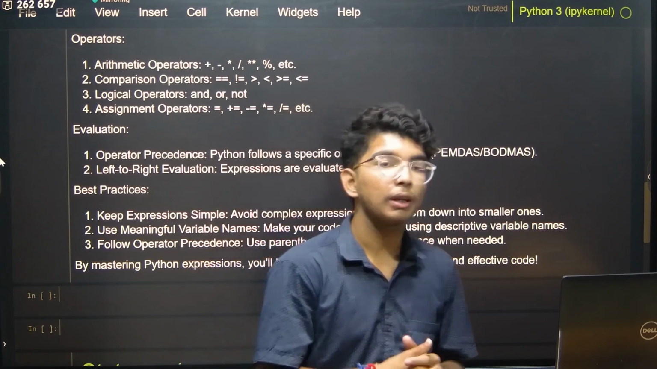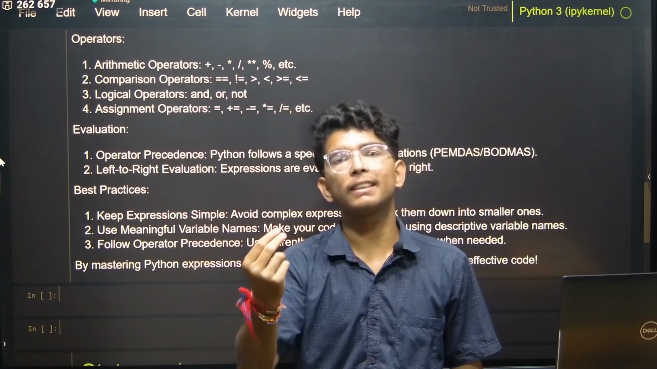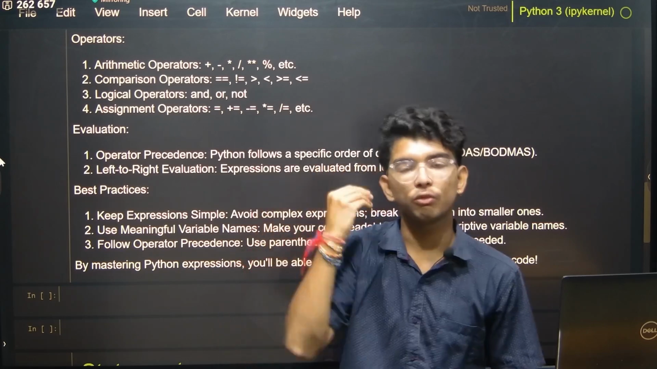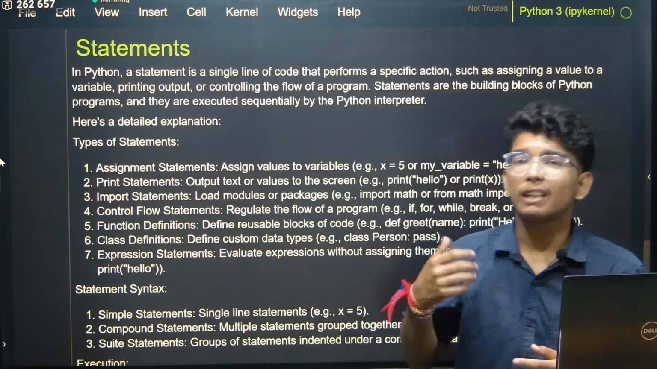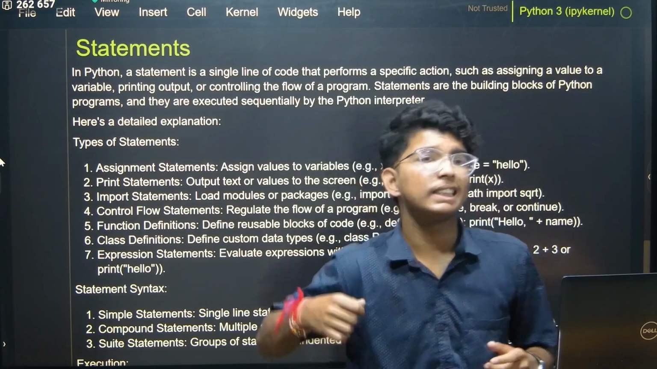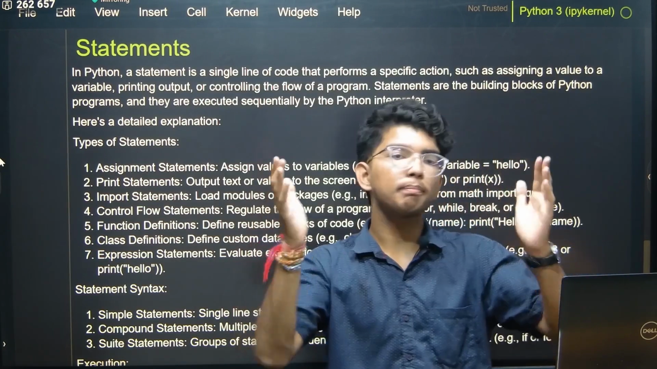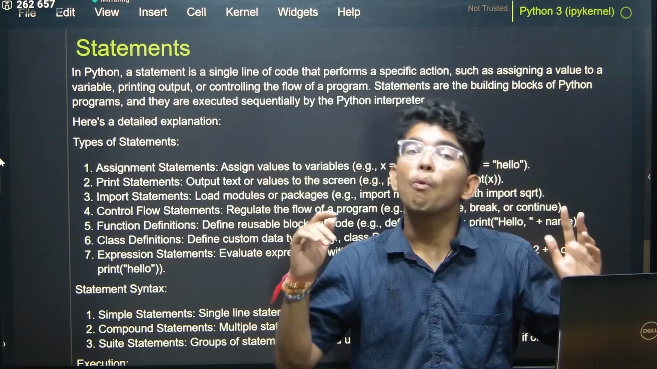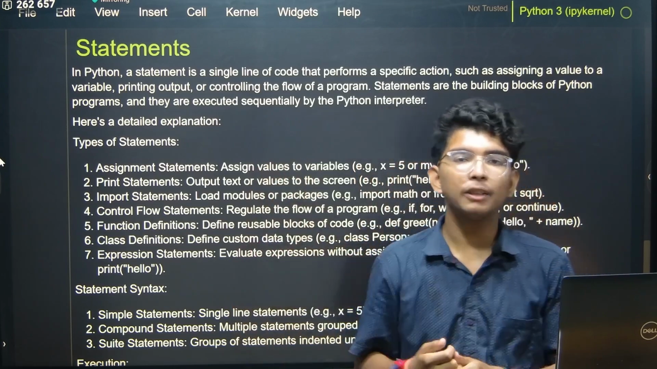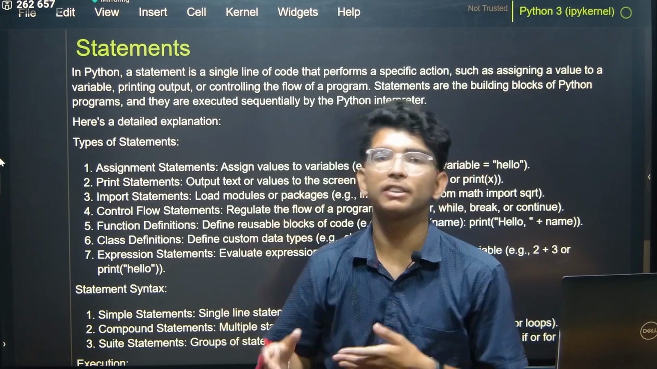If you can master this expression, then your code will look so majestic, so beautiful that you will be like, wow. Now moving on to the last but not the least fundamental for our Python program, which is statement. As we remember, expression is just a part of statement. So when we combine expressions and use them efficiently, then it is known as statement. This is the basic definition for it.